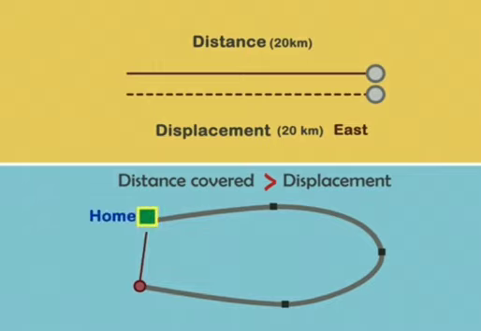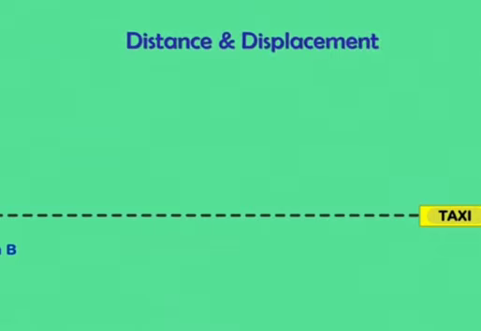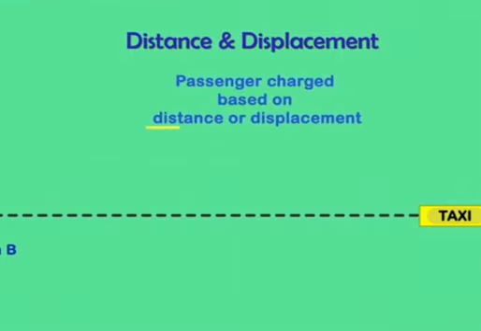Let us see another example. When a passenger travels by a taxi, are the charges based on distance or displacement? Taxis charge based on distance. If you go to a neighboring town and return to the same place, the taxi meter shows your charge for the total distance covered, but not for displacement. There is no change in location, so we have zero displacement. So, fares will be based on distance.